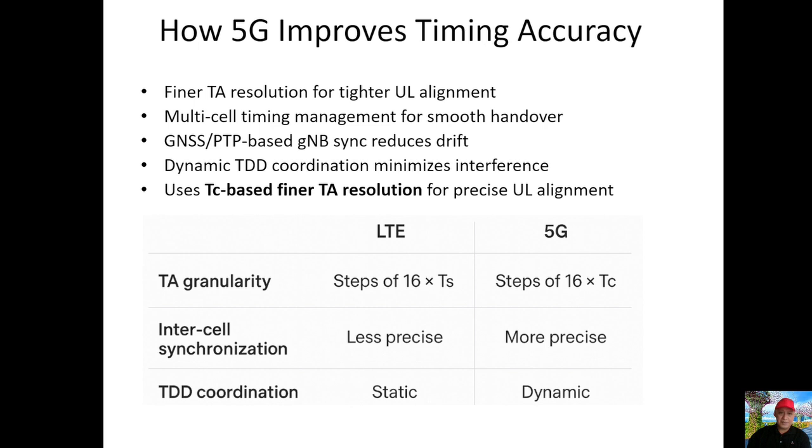With Tc-based granularity, 5G can align uplink bursts from multiple UEs to within just a few meters, an essential capability for wider bandwidths and TDD operation.